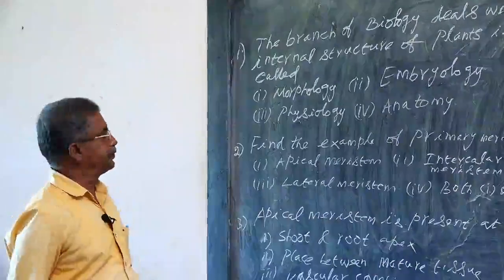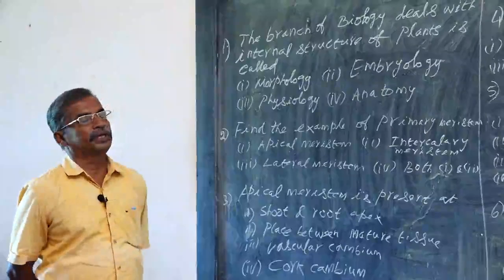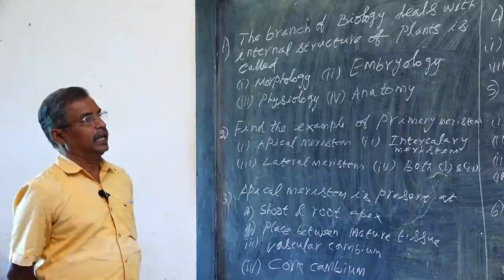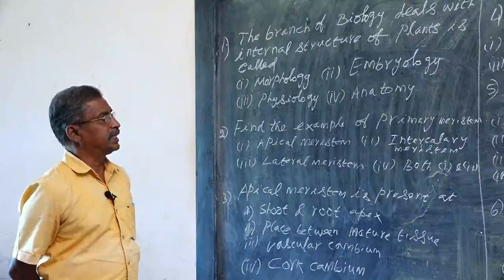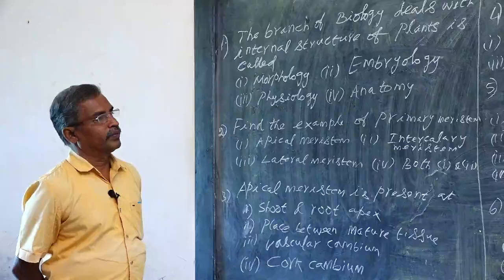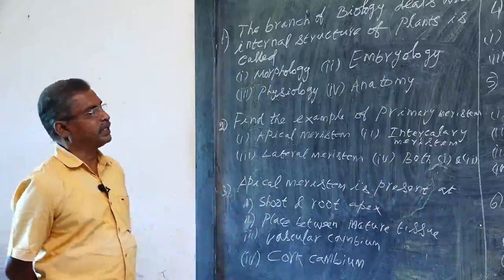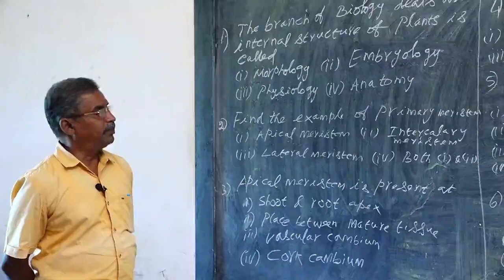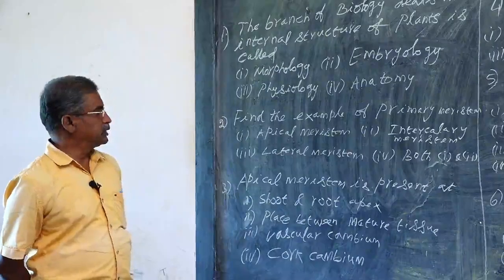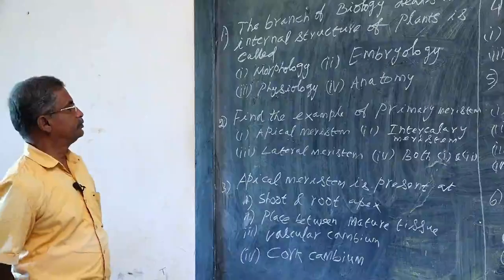The next question: find the example of primary meristem. What is primary meristem? The first formed meristem is the primary meristem. The later formed meristem is called secondary meristem. Which category comes under primary meristem? Four options are given. The first option is apical meristem. Second option is intercalary meristem. Third option is lateral meristem. Fourth option is both 1 and 2.